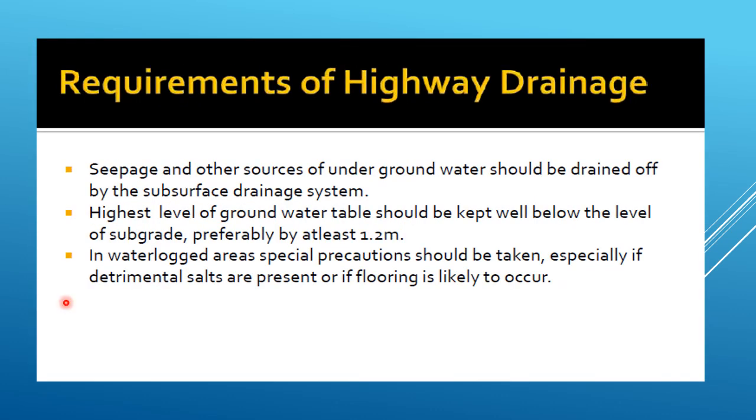Requirements of highway drainage. The surface water from the carriageway and shoulder should effectively be drained off without allowing it to percolate to the subgrade and weaken the soil. And seepage and the other sources of underground water should be drained off by the subsurface drainage system. The surface water from the adjoining land should be prevented from entering the roadway, and highest level of groundwater table should be kept well below the level of subgrade, preferably 1.2 meter below the surface.